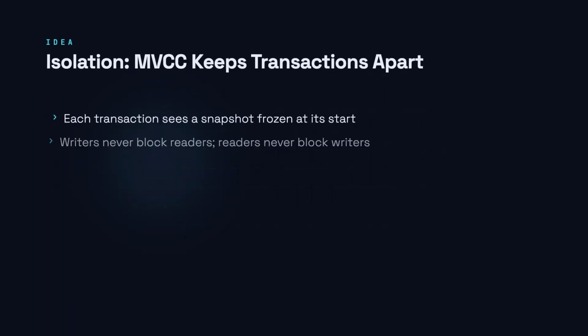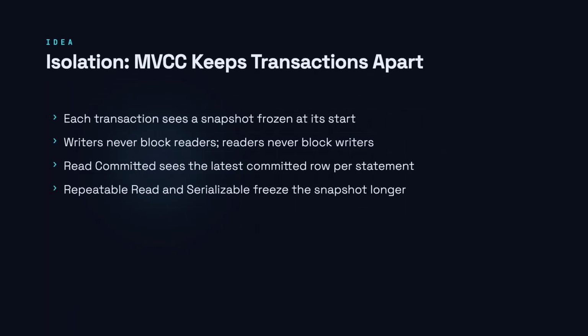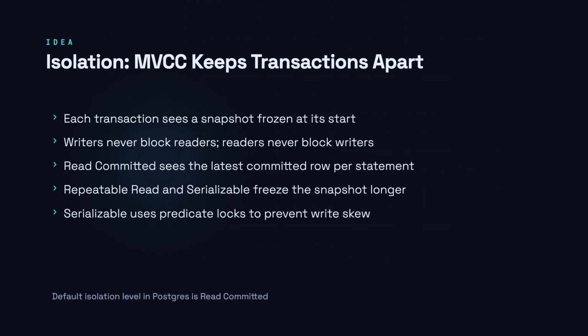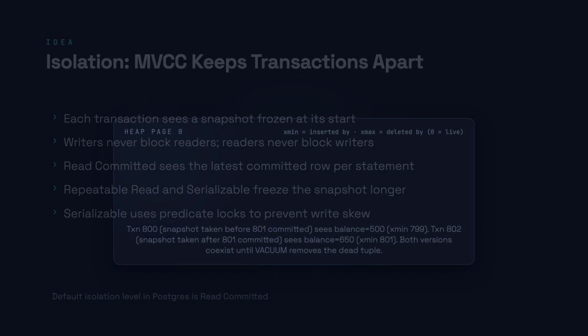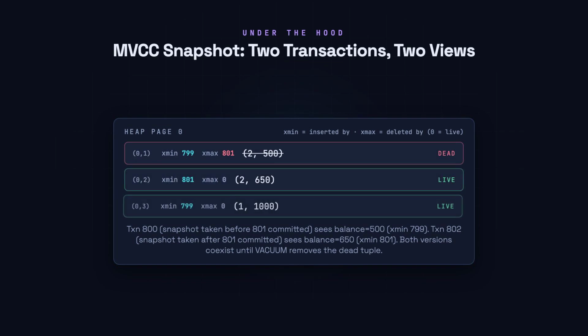Postgres implements isolation through multi-version concurrency control. Every row can have multiple versions and each transaction snapshot determines which version it sees, so readers and writers never block each other. Transaction 800's snapshot was taken before transaction 801 committed its update. So transaction 800 still reads the old balance of 500, while transaction 802, which started after the commit, sees 650. Neither transaction is blocked.